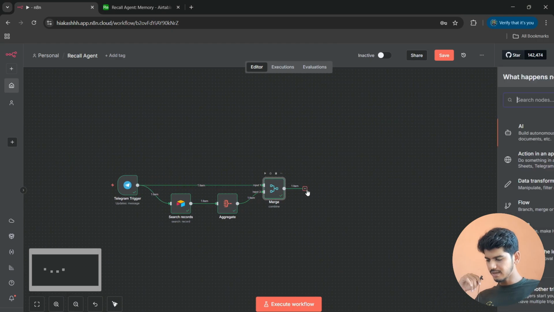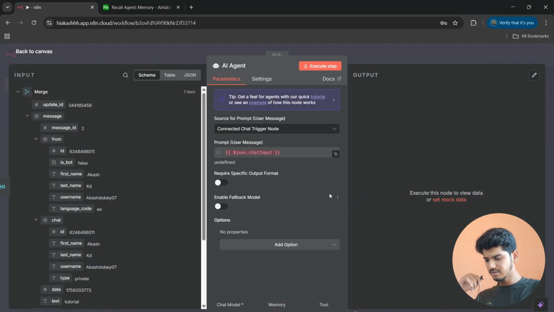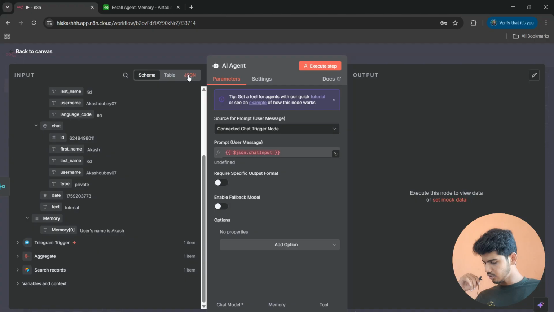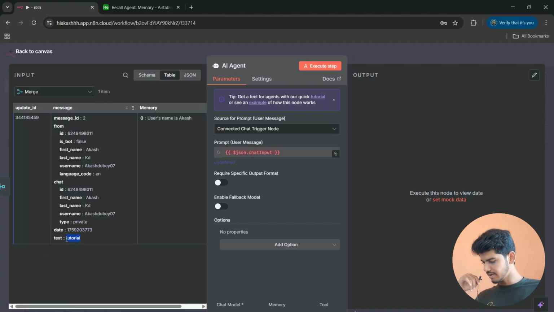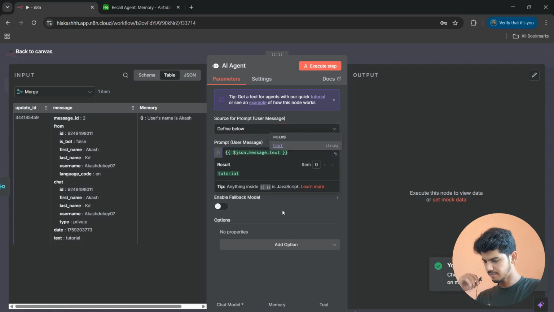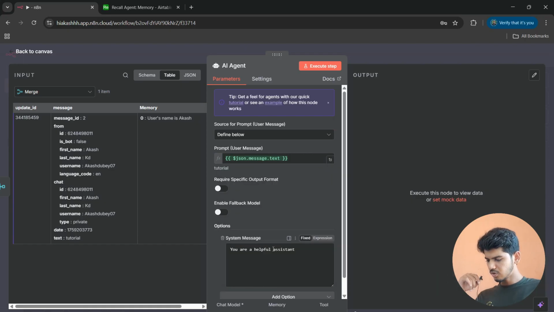And now click on the plus icon again and search for the AI agent, and see in the left here the text tutorial is here, which you have sent from Telegram. And also in memory here it is written as user's name is Akash, so it fetched the data from Airtable. Go to the source for prompt or user message, and here go for define below, and in the prompt user message just drag this text icon and paste it here. We are done with this, and click on the add option and go for the system message.